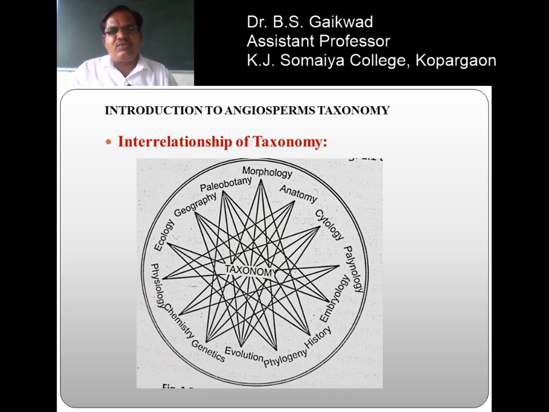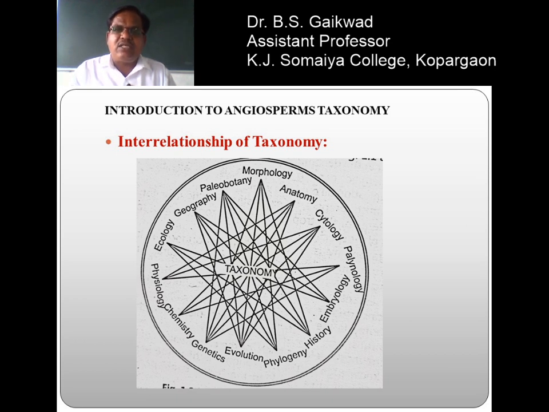So, that is known as physiology, and taxonomy is also related to ecology. Ecology is made up of two words, oikos and logos. Oikos means the original habitat, and logos means the study of the organism and its interrelationship with itself and with the environment in the original place. It is known as ecology.